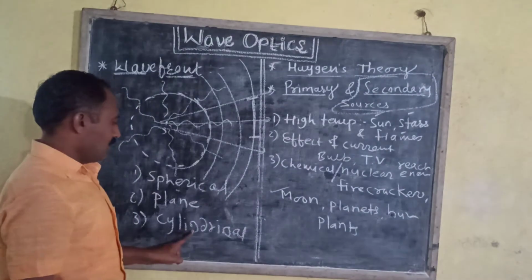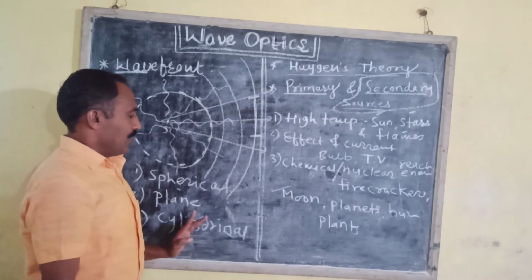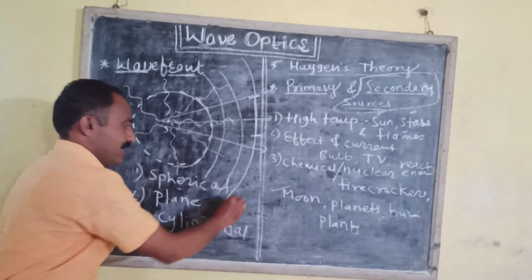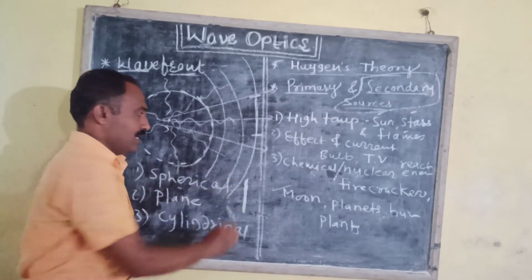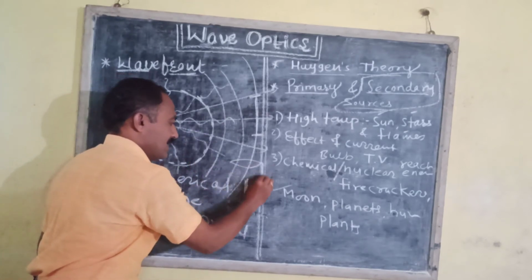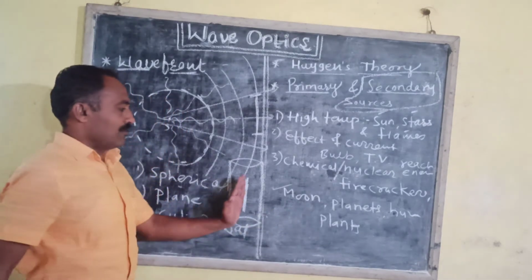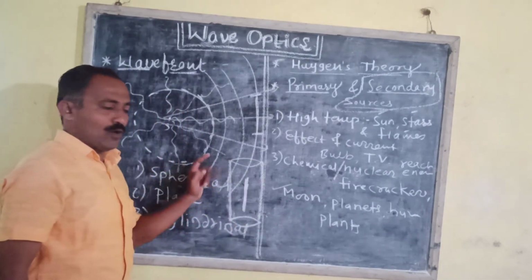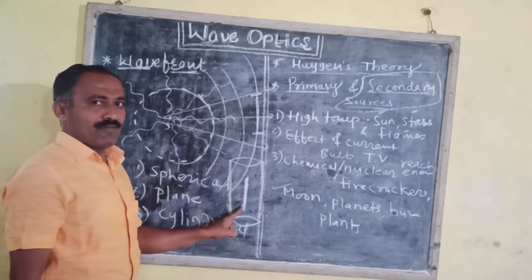Now there is the third type of wavefront, that is the cylindrical wavefront. The wavefront originating from a linear source of light. This is the linear source of light and this is the cylindrical wavefront. That means the wavefront originating from a linear source of light is called the cylindrical wavefront.